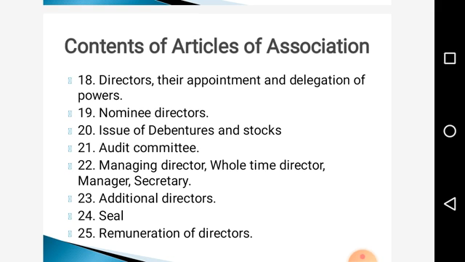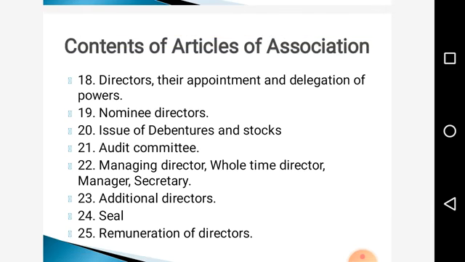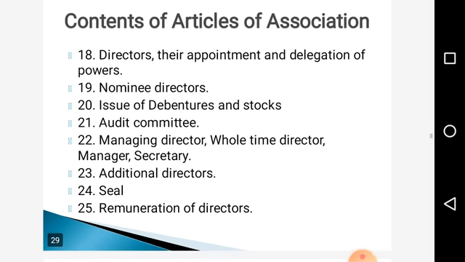20th is issue of debentures and stocks. And then is audit committee, then how to appoint the auditors, who are the auditors, etc. Then managing director, whole time director, manager and secretary, how to appoint them, what are the rules and regulations for them, and what are the responsibilities for them. 23rd is additional director. If the directors are not sufficient, in that case the company may go for additional directors.